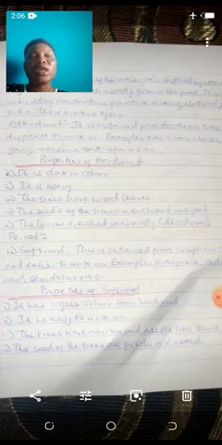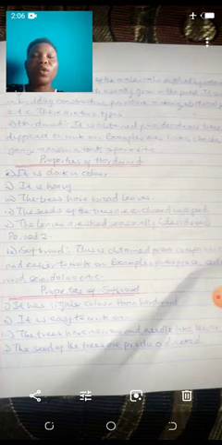Examples of softwood are spruce, cedar, and so on and so forth. What are the properties of softwood? One, softwood is easier to work on when you compare it to hardwood.